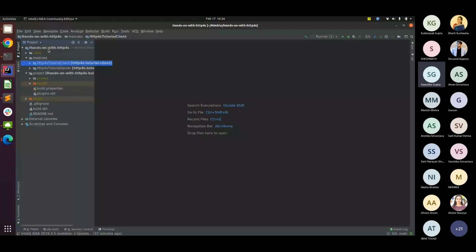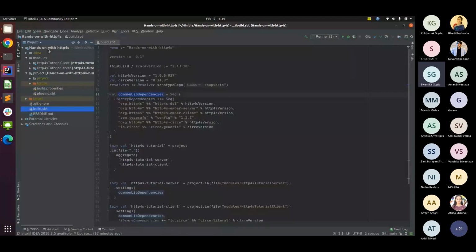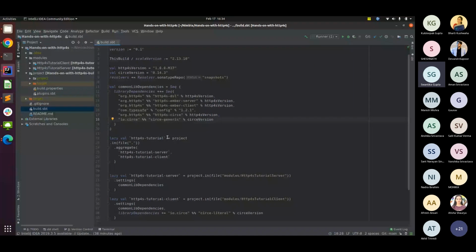And if I have a look at my build.sbt, the dependencies are very similar, like you'll find in any documentation very easily. It's mostly related to HTTP4s DSL and Ember server, because I'm going with Ember. If you're going with Blaze or any other, you'll have to change the dependency here. Then the Typesafe config is fine. Another thing here is the circe library, which I'm using for serialization and deserialization of my request and response body. Converting from JSON to case classes and vice versa is taken care of by the circe library for me. And that's it. No other extra libraries are being used.